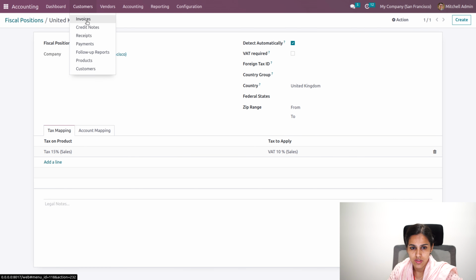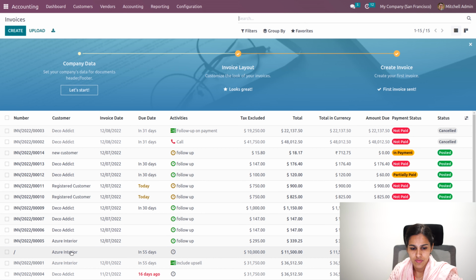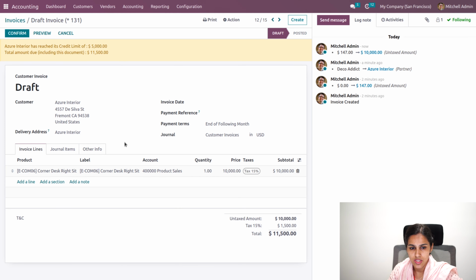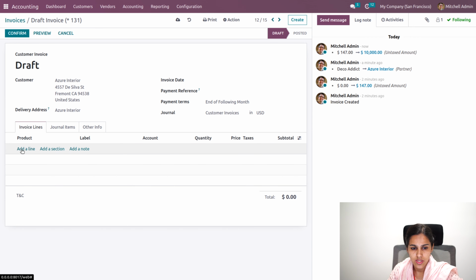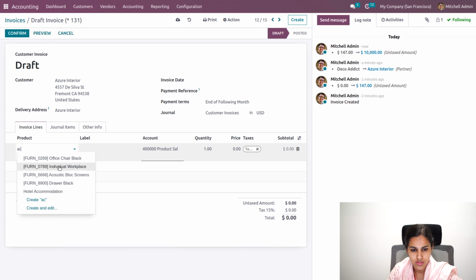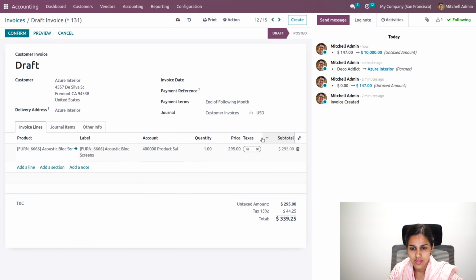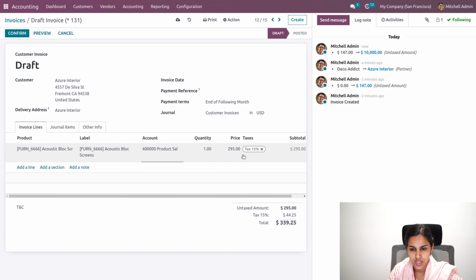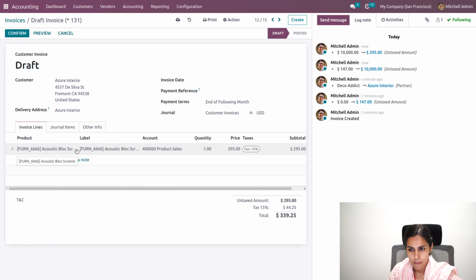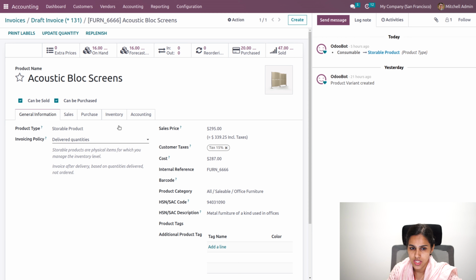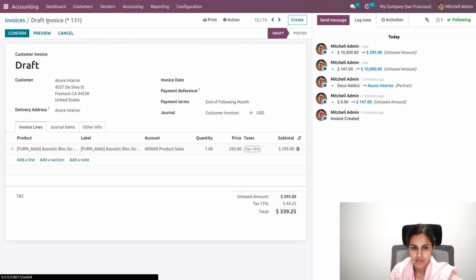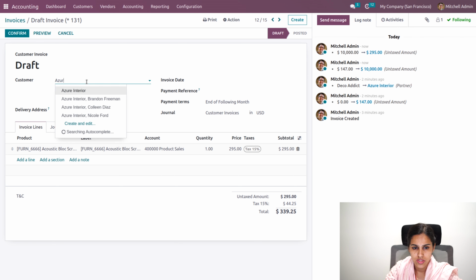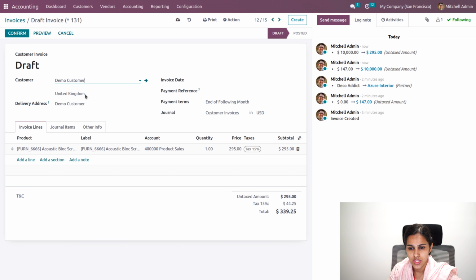So in the invoices, we can see if Azure is trying to purchase acoustic block screen, you can see the tax taken as tax 15%. That is the tax that we added as 15% itself. Now, if you change the customer to a demo customer, which is from United Kingdom,